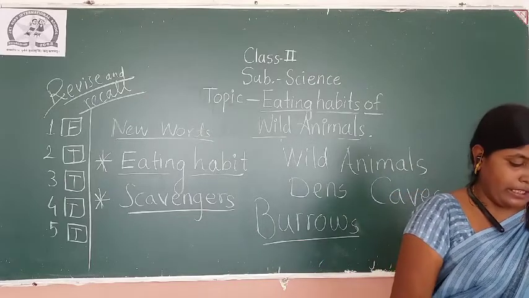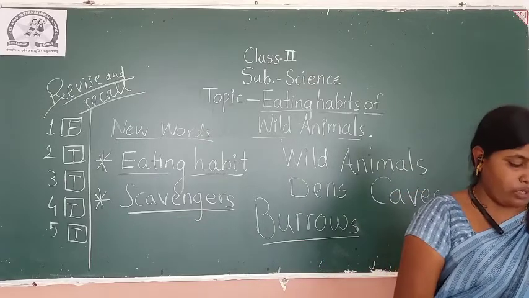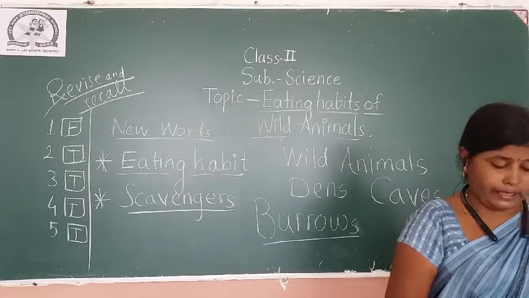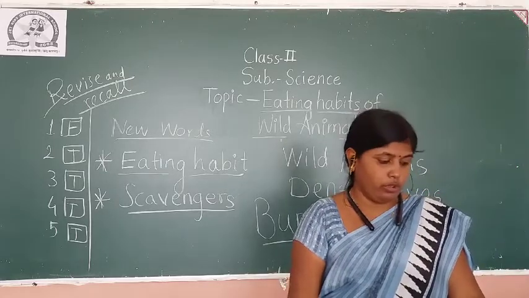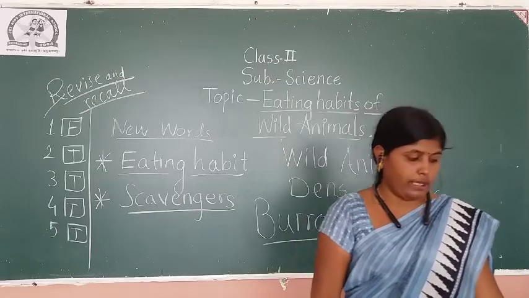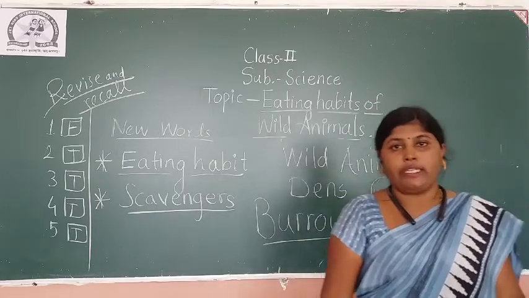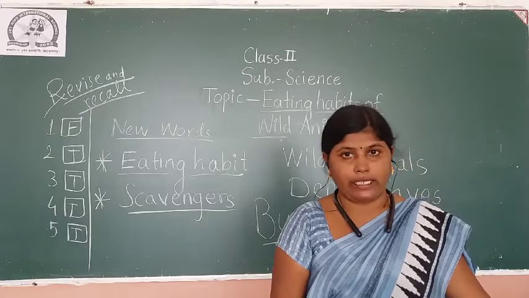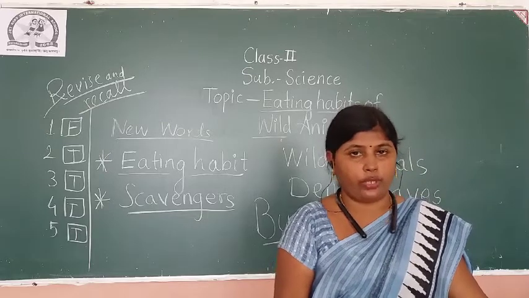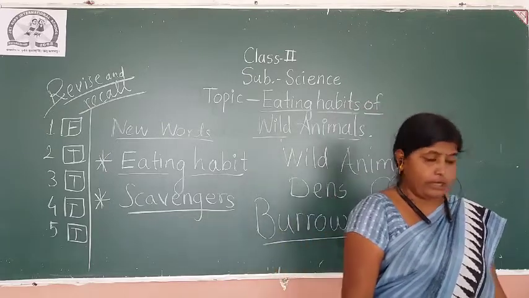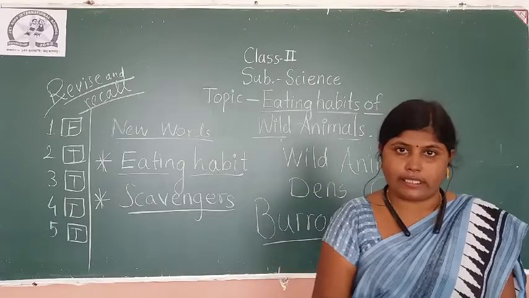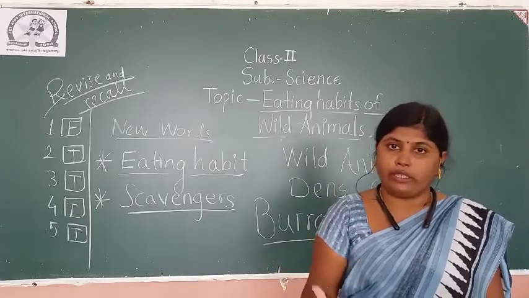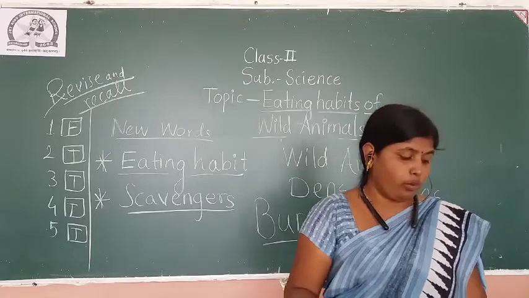Okay, now shelter. Shelter means the place that gives protection from rain, cold, heat and enemies. Okay, so your homework is that you have to read the complete lesson, the whole lesson from starting to end. Okay, so lesson number 4, that is wild animals, and you have to write down the new words, let's say together also, and whatever I have written on the board that also, and you have to write keywords with their meanings.